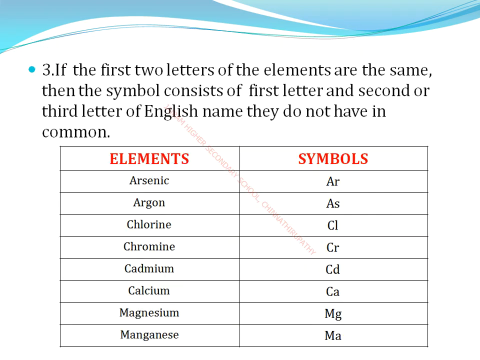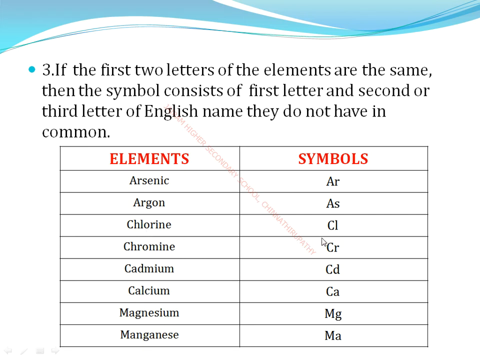Next, third point: if the first two letters of the elements are the same, the symbols consist of the first letter and the second or third letter of the English name that they do not have in common. For example, argon means Ar and arsenic means As.